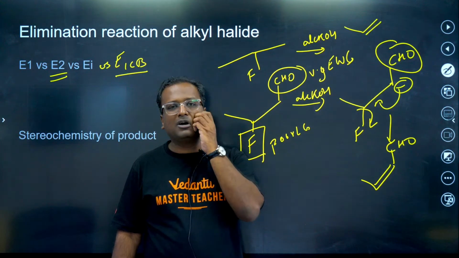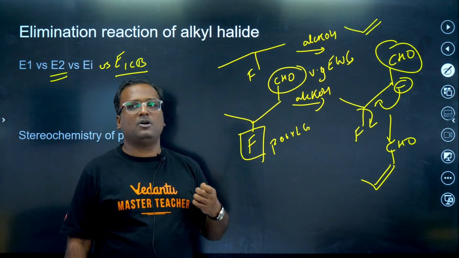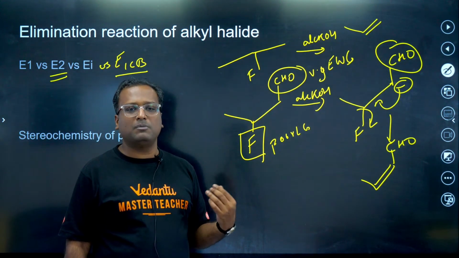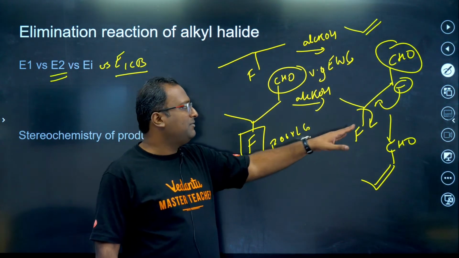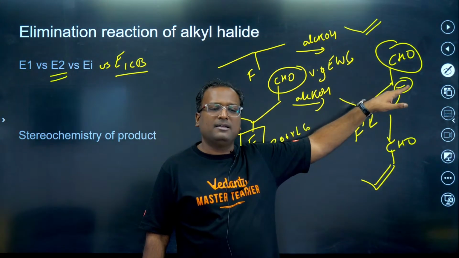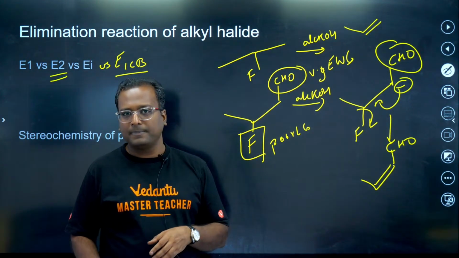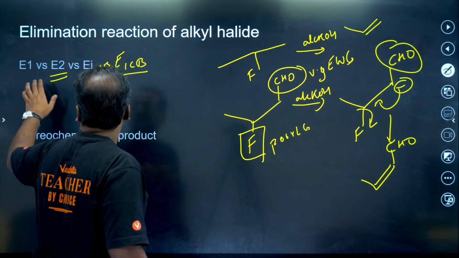In elimination we don't talk about retention or inversion. We talk about Hofmann or Zaitsev alkene formed as a product. And wherever the carbanion is more stable, that means where EWG is present, that place decides your alkene formation. Next.